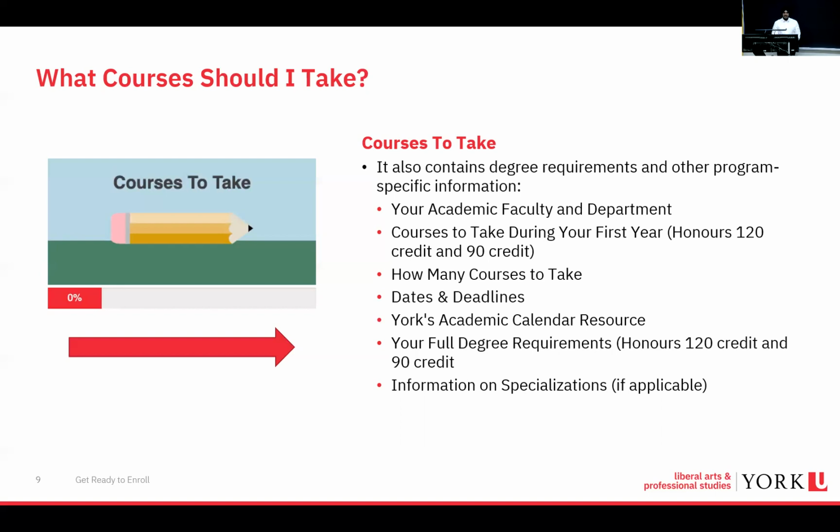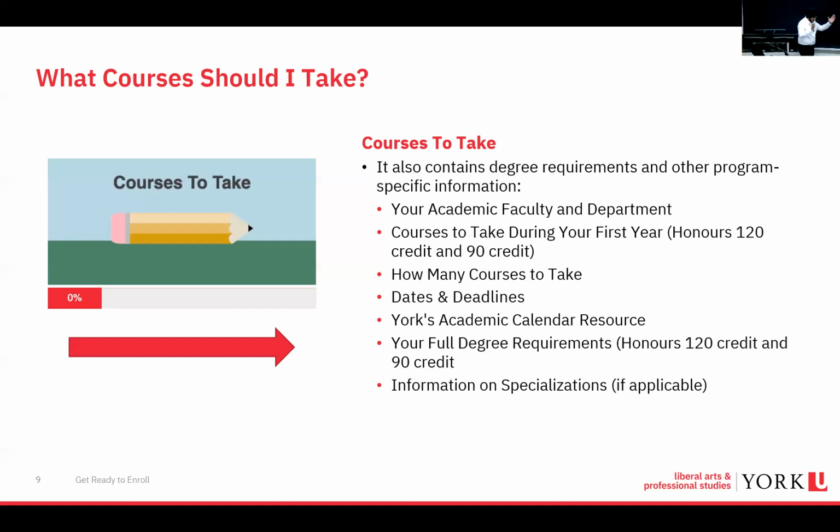The dates and deadlines are important because if you're planning a vacation after your fall term in December, you want to know when you can book it so you're not obstructing your exam period. That page contains dates and deadlines about reading week, when you can pay your fees by, and your tuition deposit deadline, which usually is the 15th. There's also information about the academic terms, when they start, when they end, and all the vacation dates or closed university days. There's also information after that about the York Calendar resource.